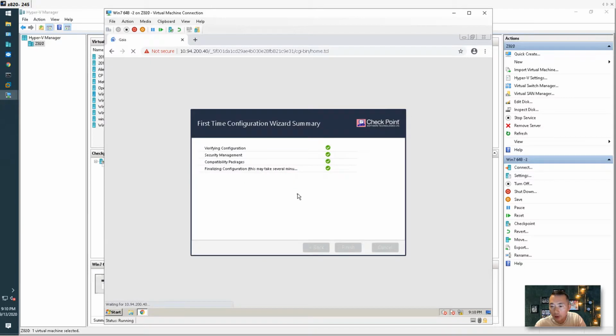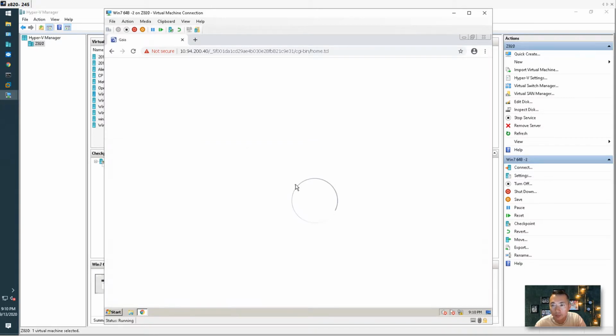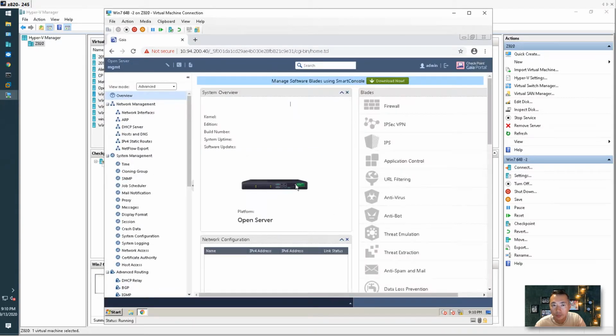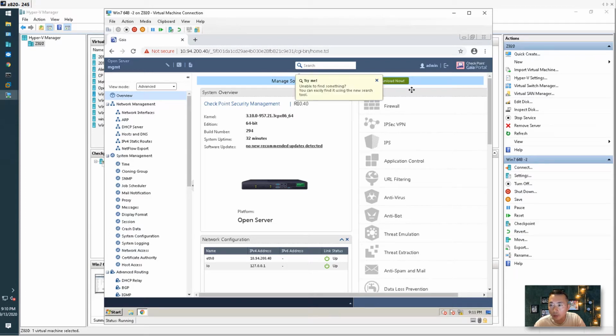We can see the web green right now, and then we can manage a software upgrade using Smart Console. So we're gonna do that in the next video.